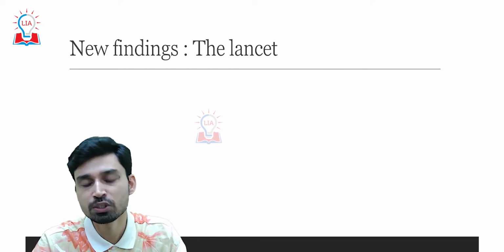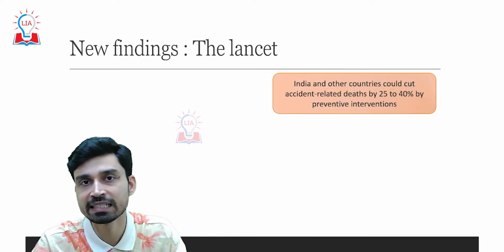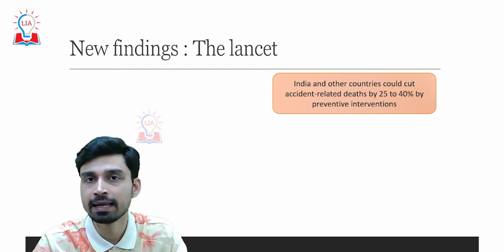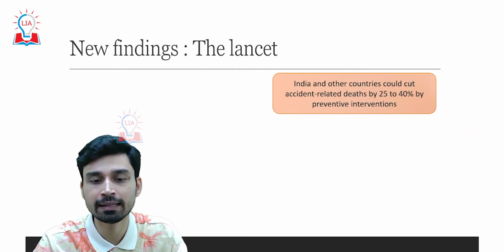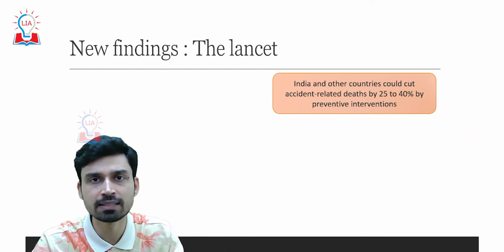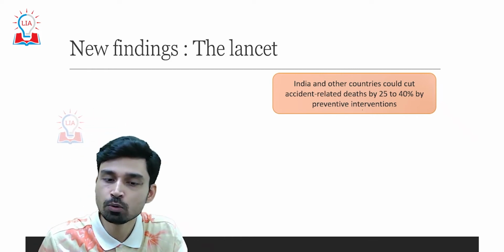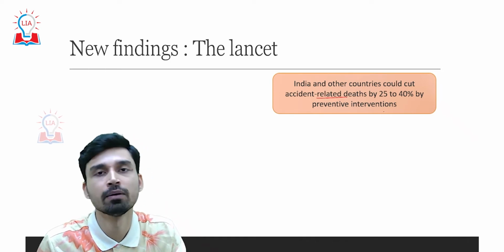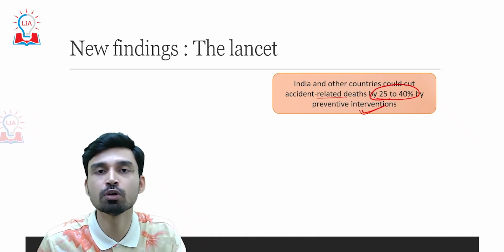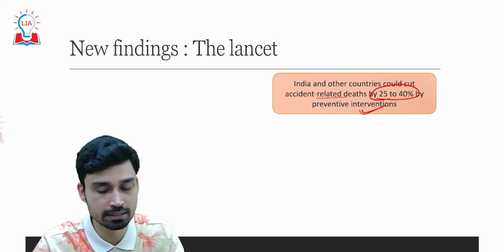Now, apart from this, what are the major findings that the Lancet has published as far as road accidents are concerned? First of all, it says there is a silver lining: India and other countries, especially developing economies and low income countries, could cut road accident deaths by 25 to 40% just by focusing on preventive interventions.